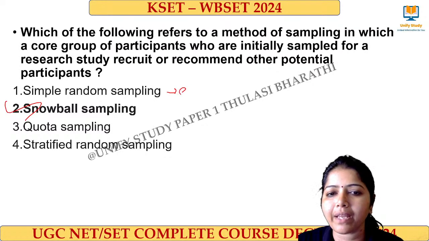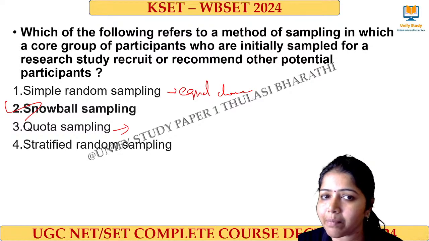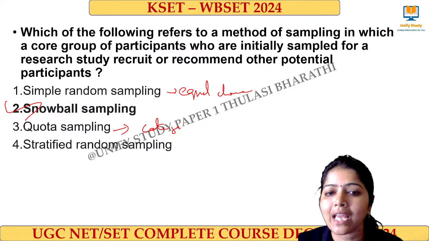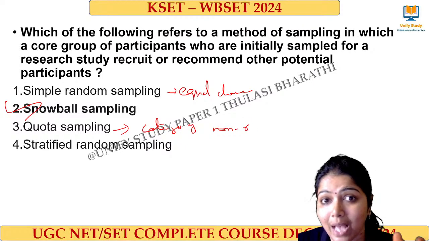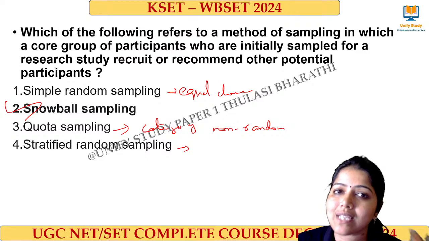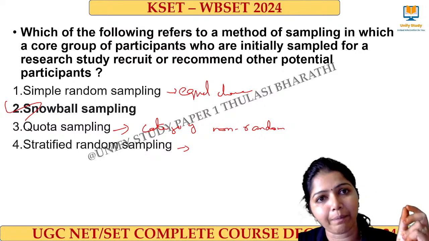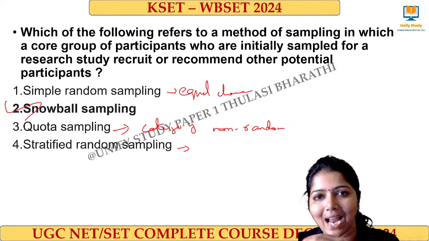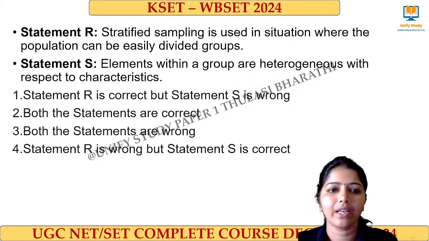Simple random sampling, the keyword is equal chance. Quota sampling is based on that particular category. Non-randomly, the sample will be selected. Then stratified sampling means what? The strata, from each strata the sample will be selected randomly. Okay, right, do this one.